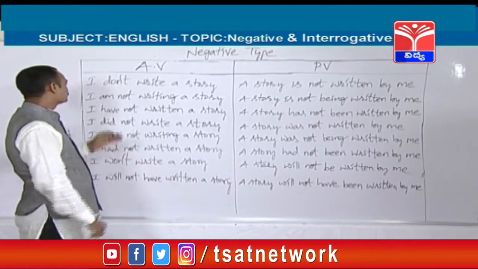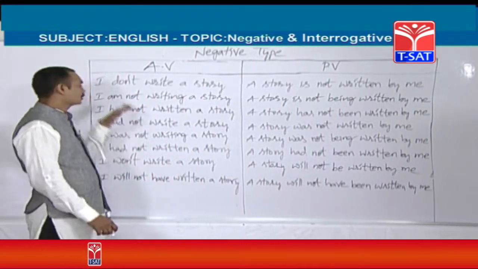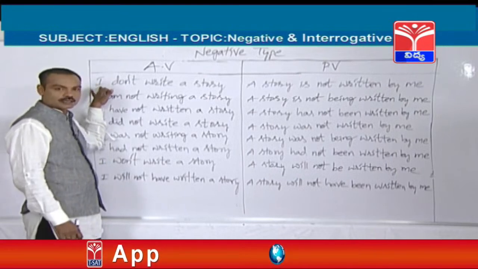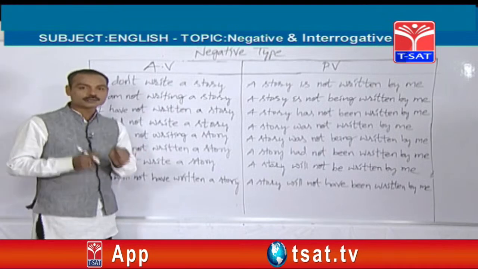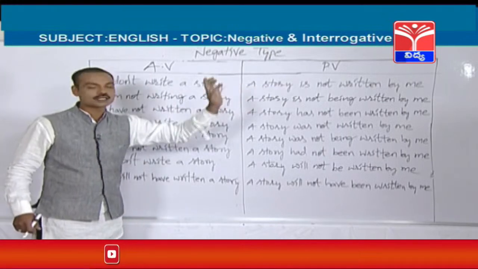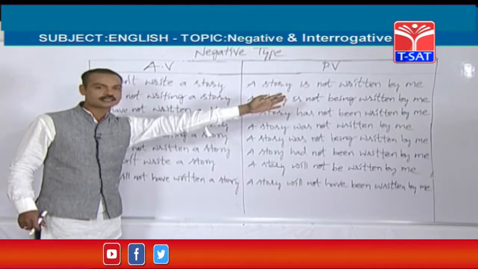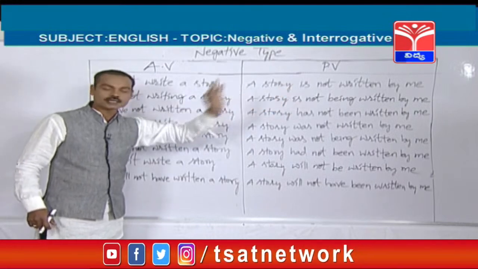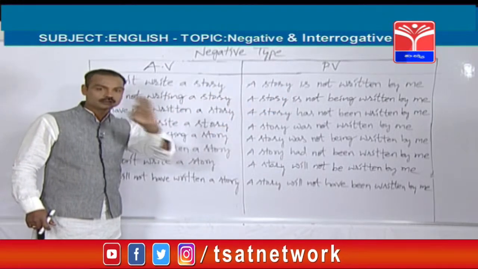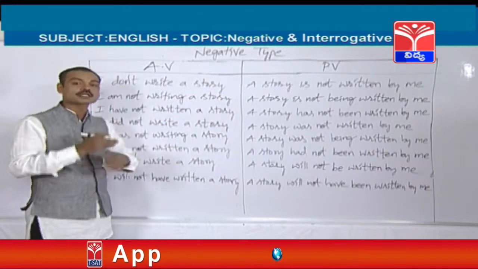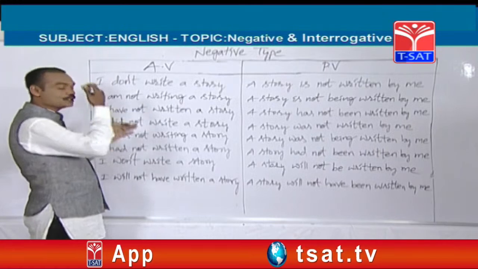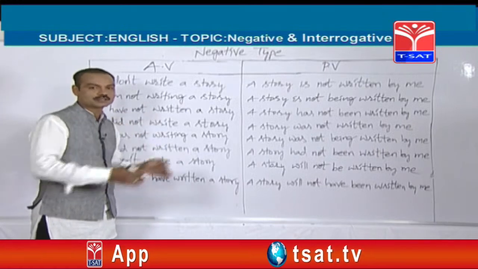For example, one name is there. Pradeep doesn't write a story. So Pradeep is a noun. So nouns should not be changed. Nouns should be written as they are. A story is not written by Pradeep. There won't be any changes in nouns, but there will be changes only in pronouns. Whenever you see I, we, you, they, he, she, you should change them.